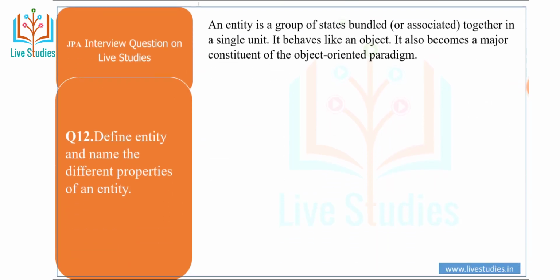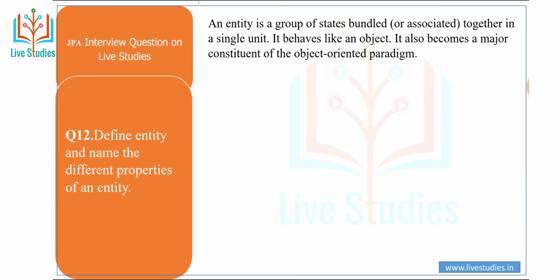Move to another question. Another question is: define entity and name the different properties of any entity. An entity is a group of states and behaviors associated together in a single unit. It behaves like an object. It also becomes a major constituent of the object-oriented paradigm.